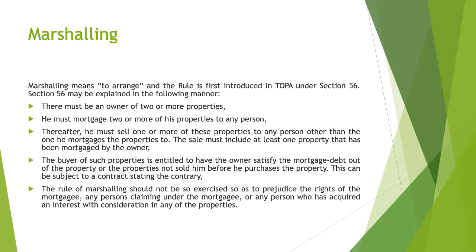Fourth, the buyer of such properties is entitled to have the owner satisfy the mortgage debt out of the property not sold to him before he purchases the property. This can be subject to a contract stating the contrary. Then, the rule of marshalling should not be exercised so as to prejudice the rights of the mortgagee, any persons claiming under the mortgagee, or any persons who have acquired an interest with consideration in any of the properties.